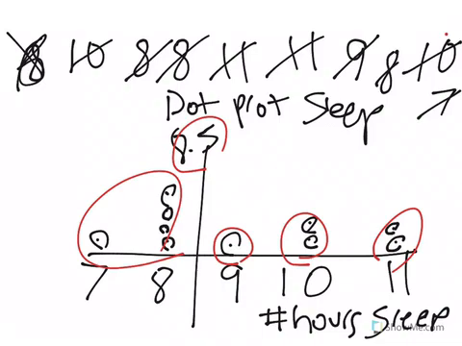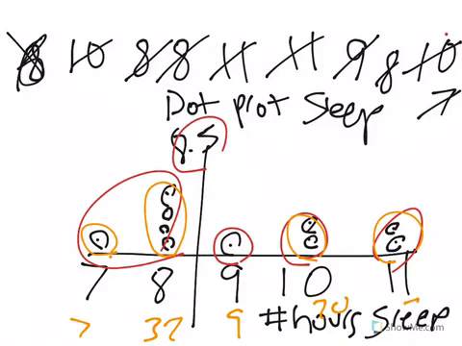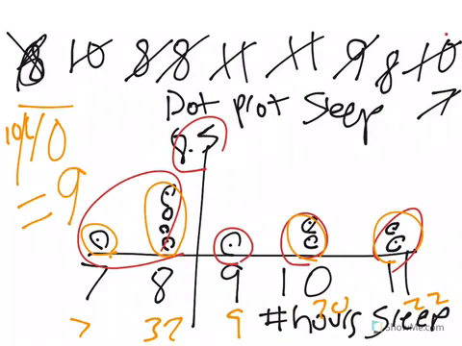Now, if we want to look at what the actual mean would be, then what we would do is we'd say, okay, we've got 1 7, so that's 7. We have 4 8s, which is 32. We have a 9. We have 2 10s, which is 20. And we have 2 11s, which is 22. When you add all those up, all of the students slept 90 hours. If you divide 90 hours divided by 10 students, if we were going to say they each slept the same amount of hours, that would be what the average is, right? And we would actually get 9.